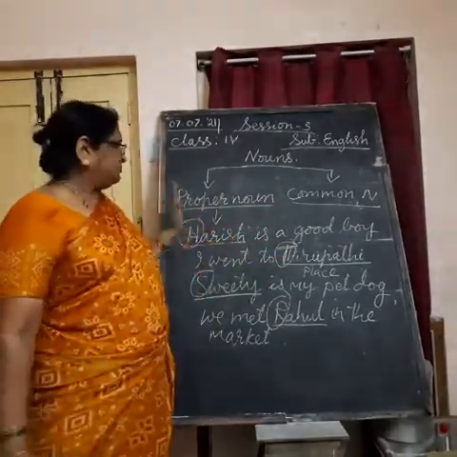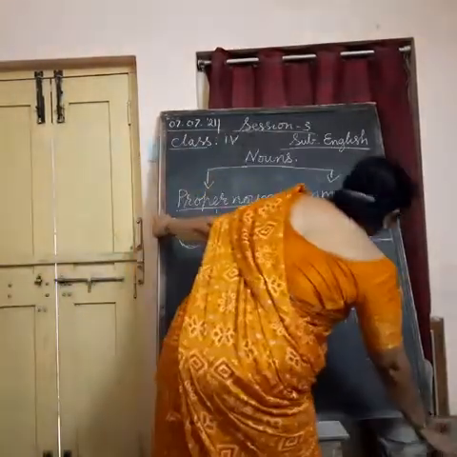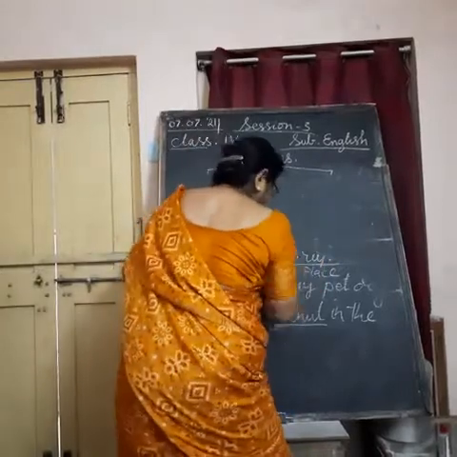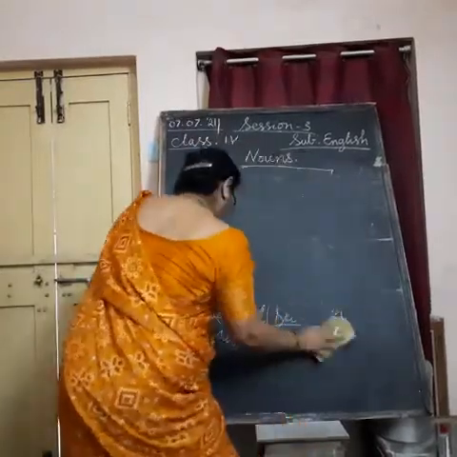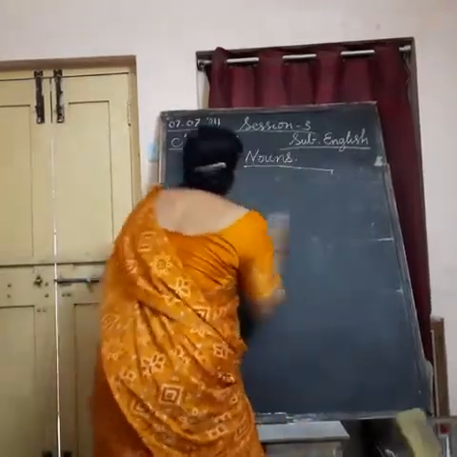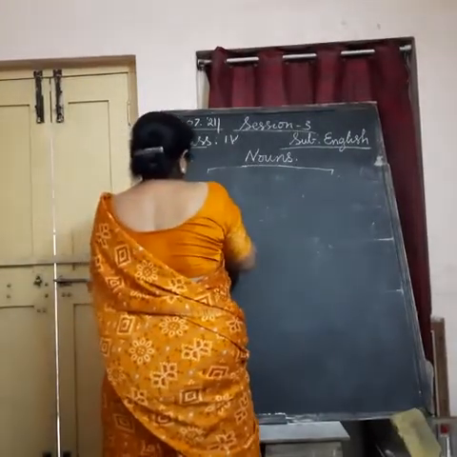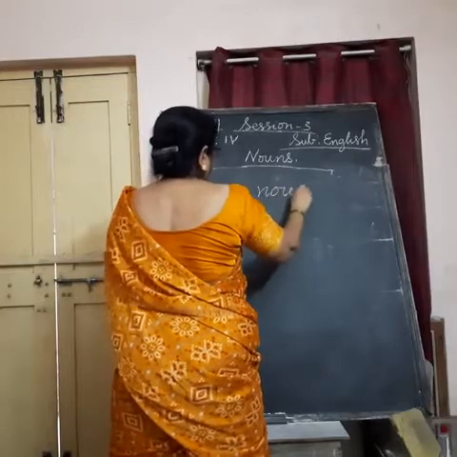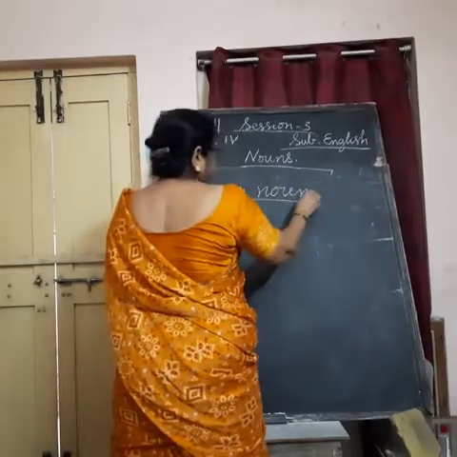So this is about proper noun. Coming to common noun. What are common nouns?